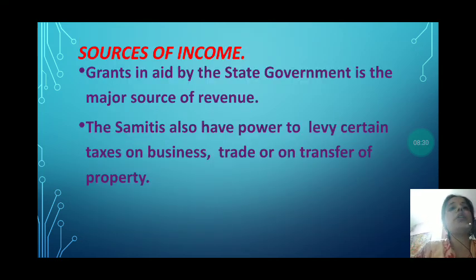What are the sources of income? Grant in aid by the state government is the major source of revenue. The second source of income is that the Samiti also has the power to levy certain taxes on business, trade or on transfer of property. So these are the sources of income of the block Samiti.